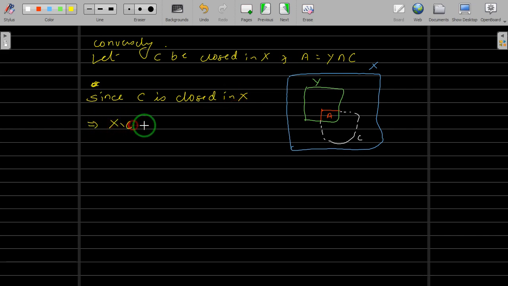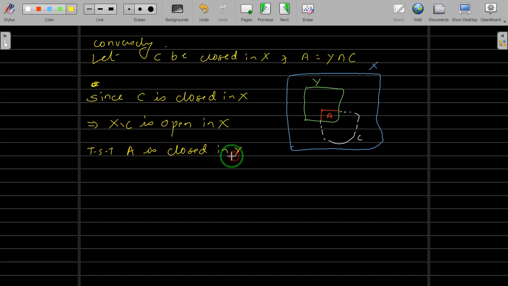So X difference C is open in X. Our claim is to show that A is